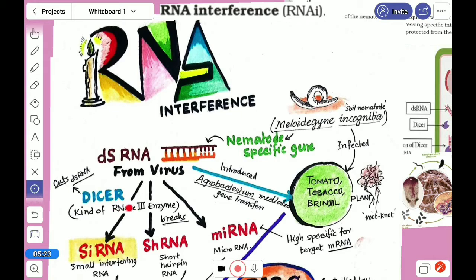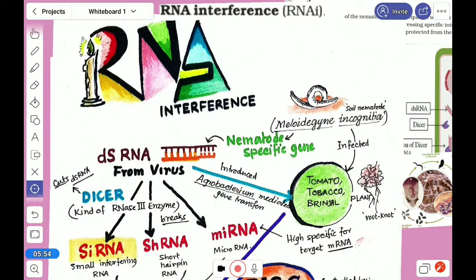With the help of the RNase III enzyme, which is also called Dicer, the dsRNA is cut. This enzyme splits it into several types, like siRNA, shRNA, and miRNA.